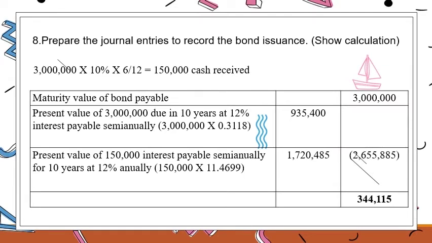Number 8, prepare the journal entries to record the bond issuance. 3 million times 10% times 6/12 is equal to 150,000. Maturity value of bond payable 3 million minus present value of 3 million due in 10 years at 12% interest payable semi-annually is equal to 935,400. And present value of 150,000 interest payable semi-annually for 10 years at 12% annually is 1,720,485. So the total is 344,115.